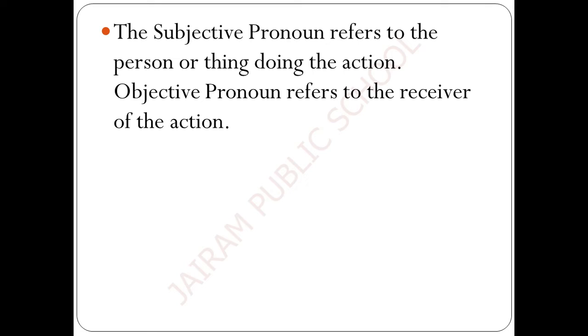I. I am talking to you now. So here the doer of the action is I. So a subjective pronoun refers to the person or thing doing the action. The doer of the action is called the subjective pronoun.